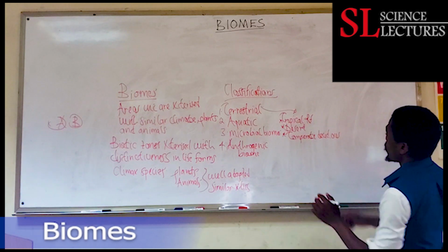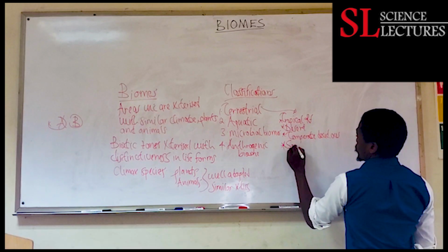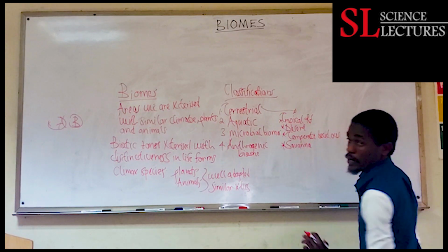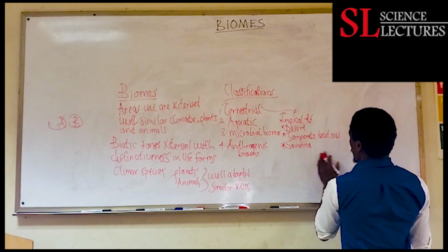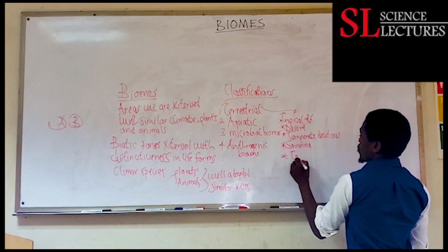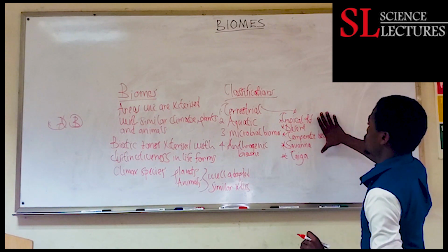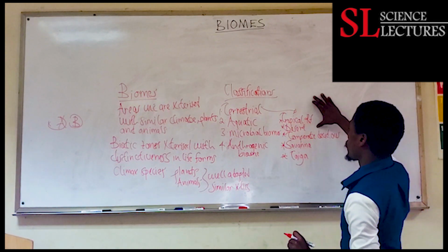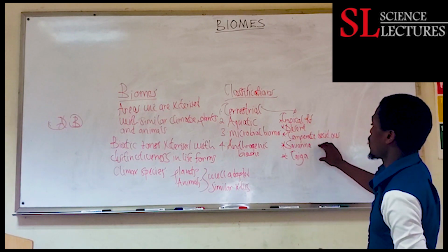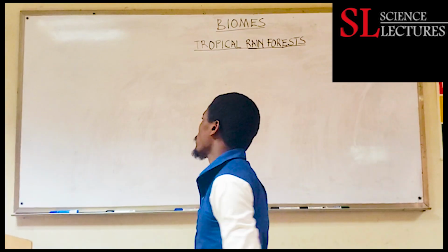Then we'll also cover another biome called the savanna, which includes the different savanna grasslands. Then we'll also look at another biome called taiga. So expect us to cover these in detail: the tropical rainforest, the desert, the temperate deciduous, the savanna, and the taiga as the terrestrial biomes. So we are continuing with our series.